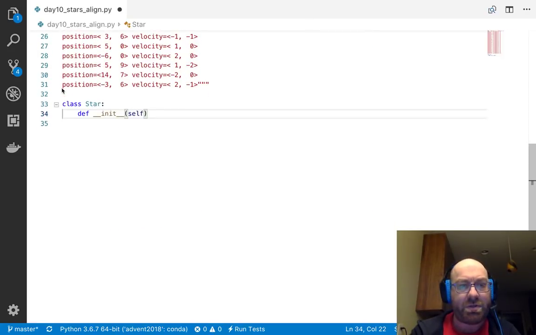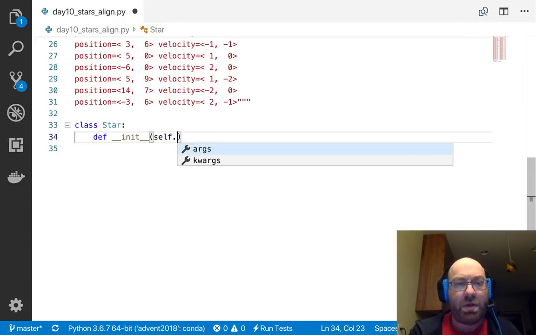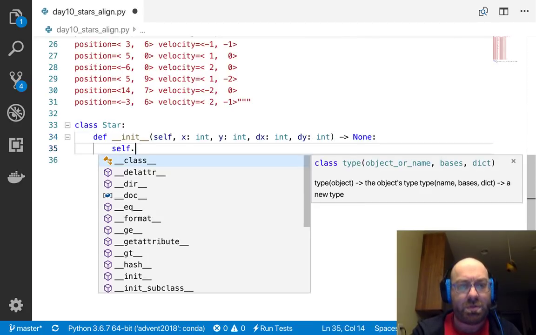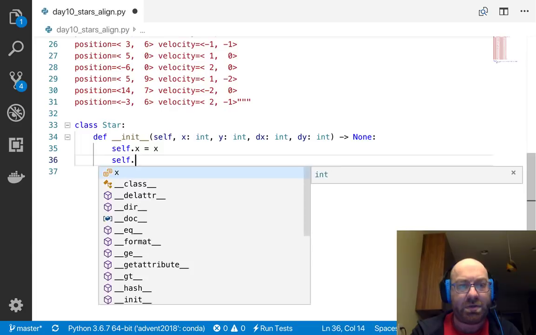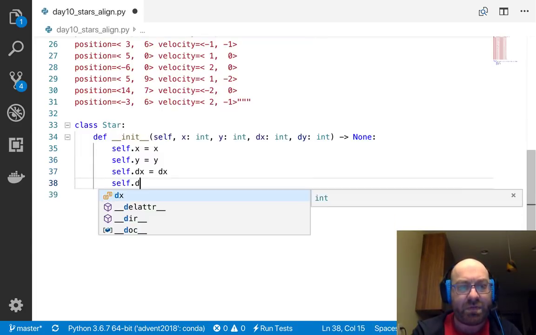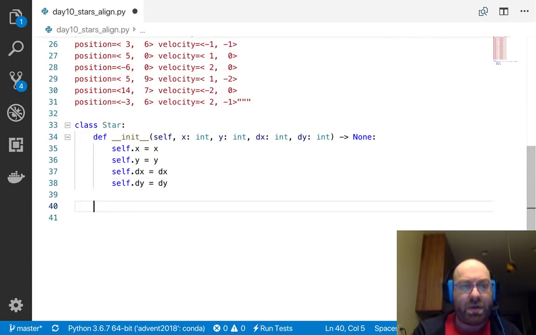So let us do this and zoom in a little bit. It's going to give us an x, which is an int, and a y, which is an int, and a dx, which is an int, and a dy, which is an int, and self.x equals x, self.y equals y, self.dx equals dx, self.dy equals dy.